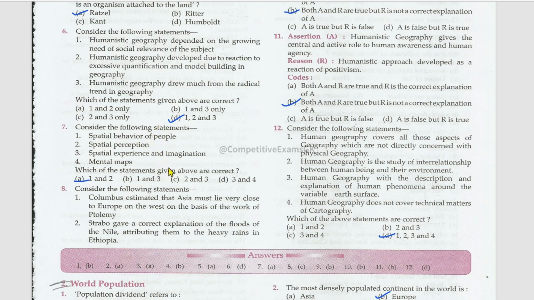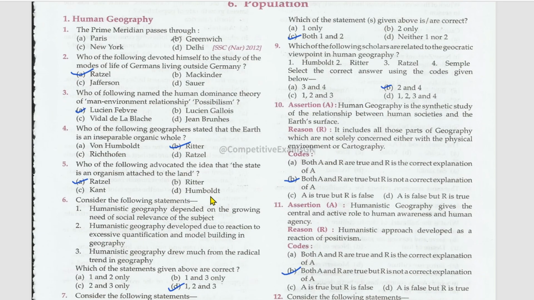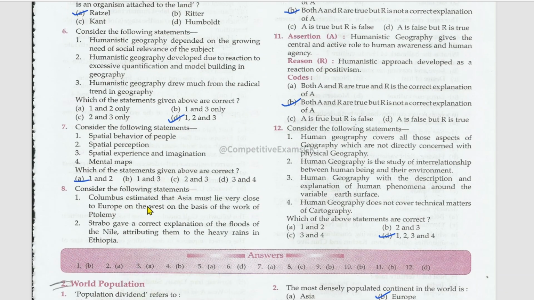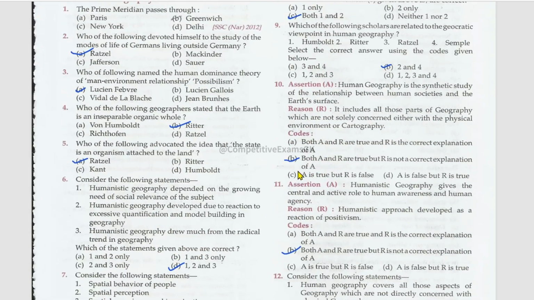Consider the following statements. Which of the statements given above are correct? Spatial behavior of people, spatial perception, spatial experience and imagination, no. Mental gaps, no. 1 and 2 are the right statements. Consider the following statements. Which of the statements given above is or are correct? Columbus estimated that Asia must lie very close to Europe on the west on the basis of the work of Ptolemy, right? Strabo gave a correct explanation of the floods of the Nile, attributing them to the heavy rains in Ethiopia. Both 1 and 2 statements are the correct statements.